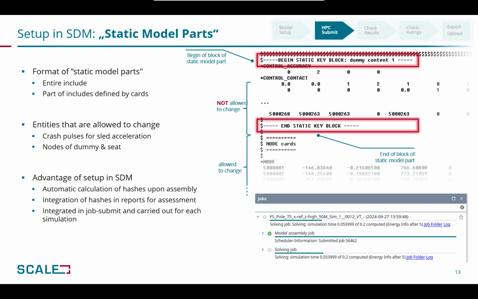An efficient job submission and observation, including extensive job feedback, supports the simulation engineer at this step, but the setup in SDM also offers additional important advantages in the virtual testing use case. So-called hashes, which are short strings computed for the static model parts, are automatically calculated when the load case is assembled and submitted. These hashes change in value as soon as there is any change in the underlying static model part, and are integrated into a virtual testing specific dynamic report within the SDM.